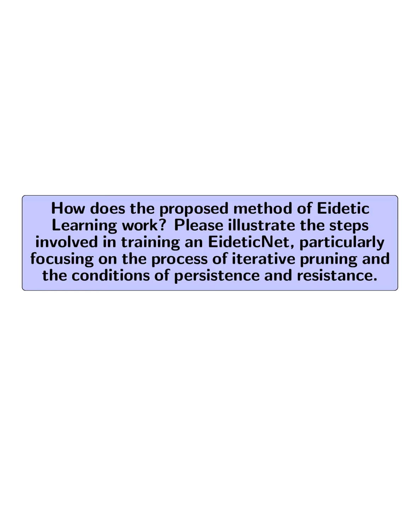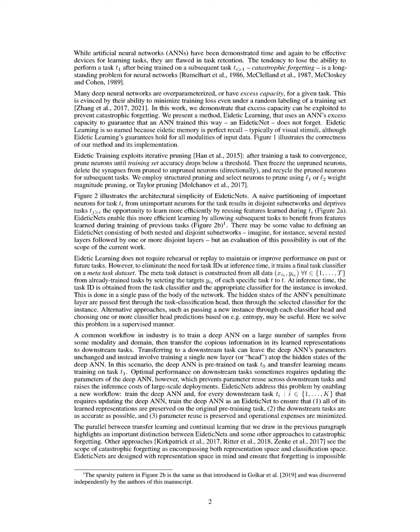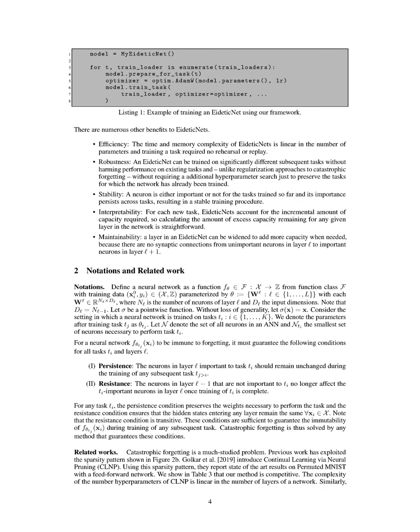Please illustrate the steps involved in training an eidetic net, particularly focusing on the process of iterative pruning and the conditions of persistence and resistance. Eidetic learning operates by leveraging the excess capacity of artificial neural networks, ANNs, to prevent catastrophic forgetting through a structured process of iterative pruning. The training of an eidetic net begins with identifying the smallest set of neurons necessary to perform a given task, T_I, without loss of accuracy, denoted as